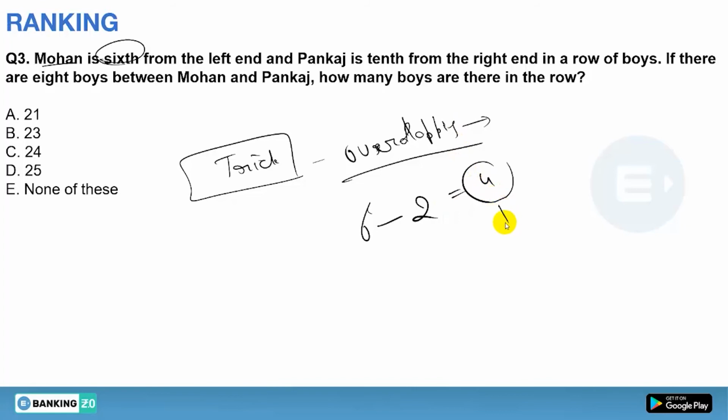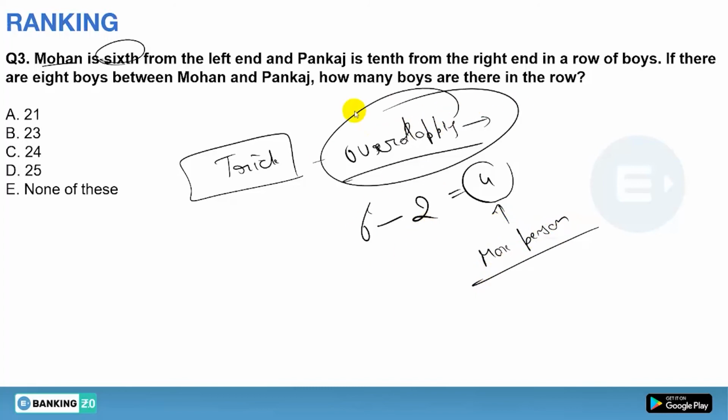Now these 4 are the maximum persons that could sit between Mohan and Pankaj in the overlapping condition. But in the question they have given 8 boys, so you can't make the overlapping condition because this condition is not fulfilled here. So that's why overlapping is not followed. So only one condition is followed, that is non-overlapping.